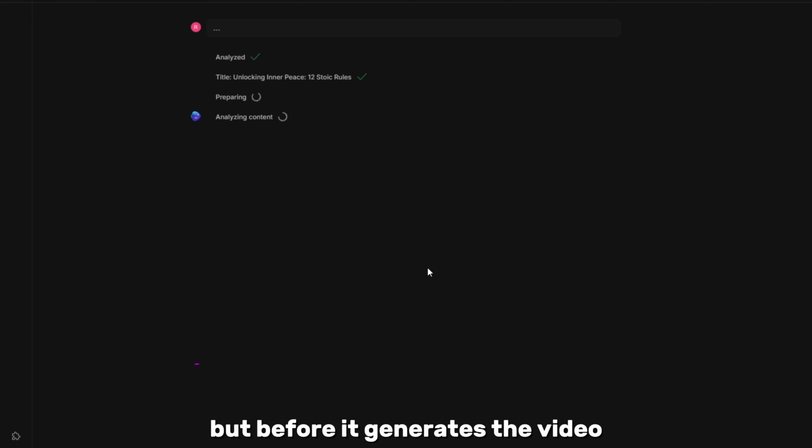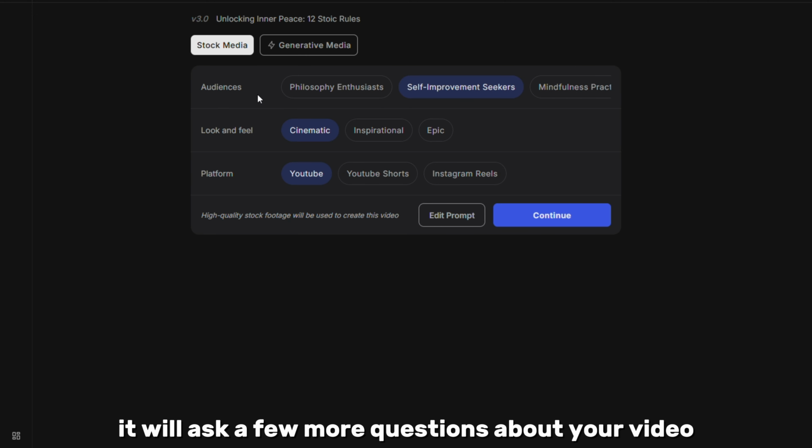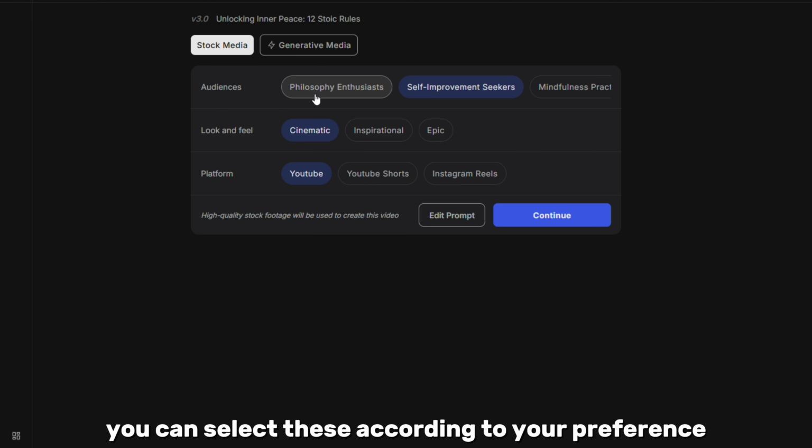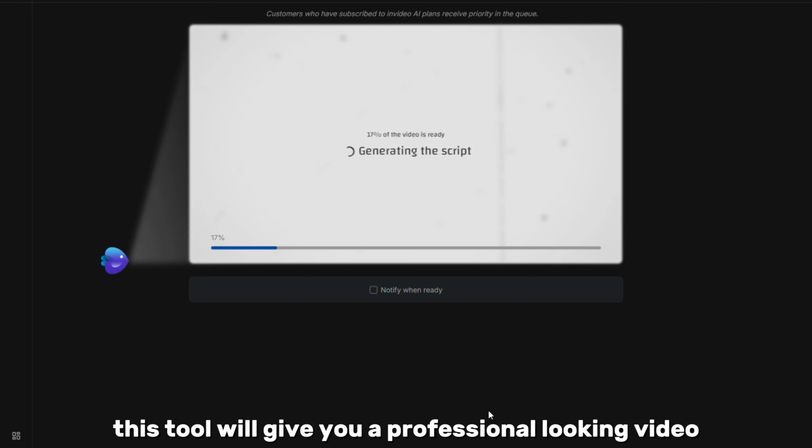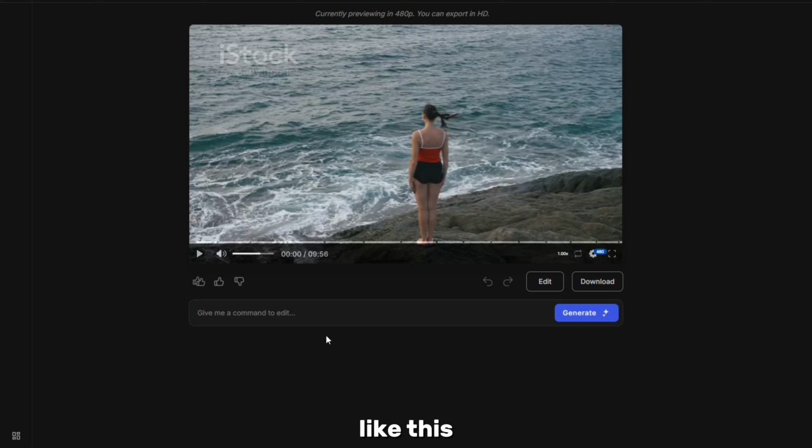But before it generates the video, it will ask a few more questions about your video. You can select these according to your preference. After that, hit the continue button again, and in a matter of time, this tool will give you a professional-looking video like this.